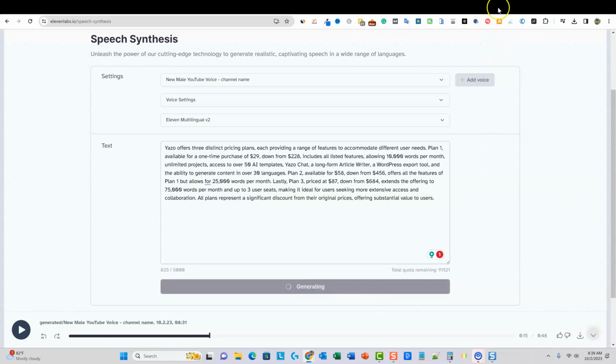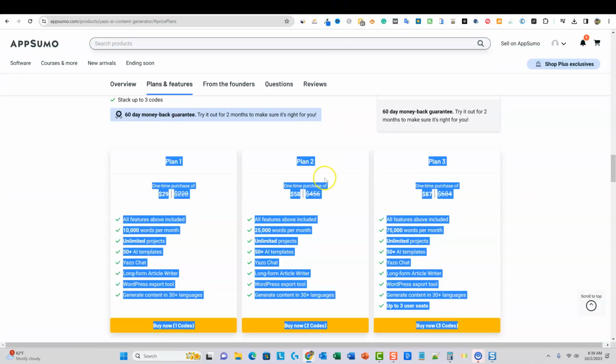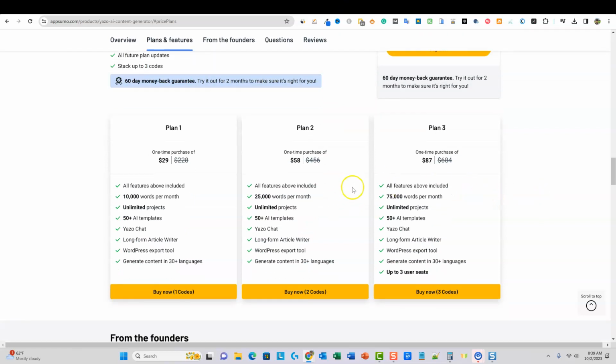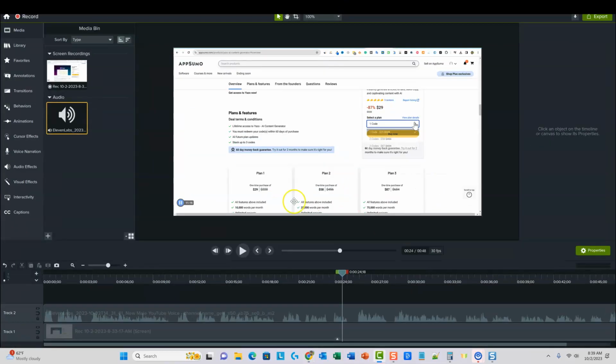While that's generating, we'll go back over here, and I can just go ahead and do another. While inside Camtasia, we can go with another, select right over here.